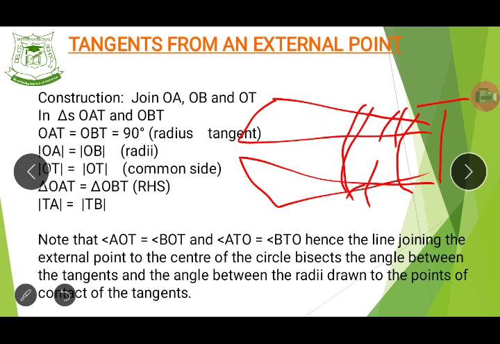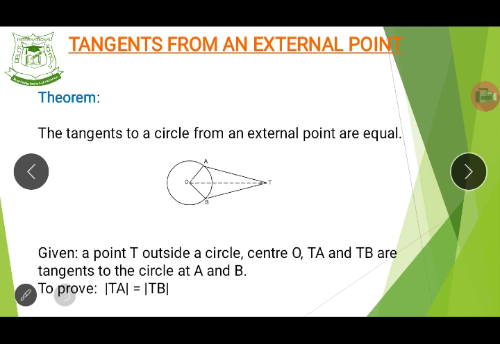Hence, the line joining the external point to the center of the circle bisects the angle between the tangents and the angle between the radii drawn to the points of contact of the tangents. What does this mean? You see that line in the middle here, this imaginary line, is the only thing that equally divides the angle at this point T and the angle at this point O. That's what makes the two of them equal. Do you see that now?